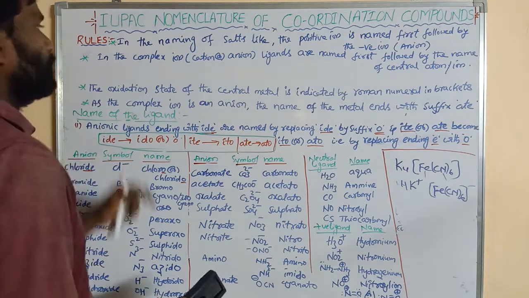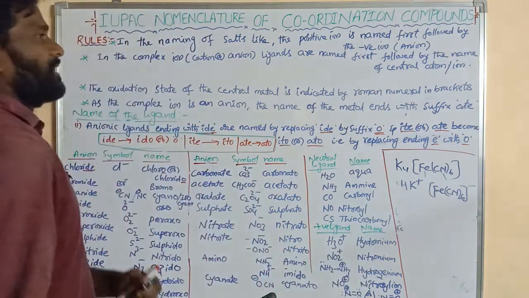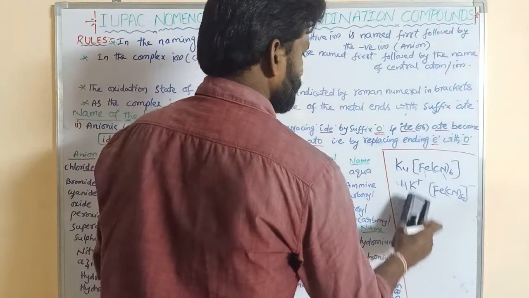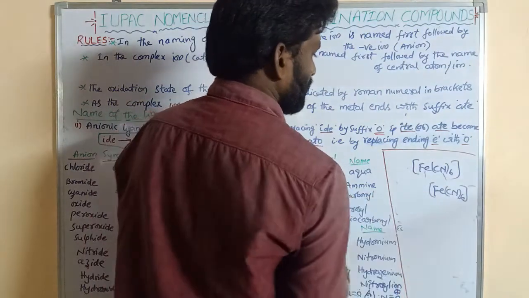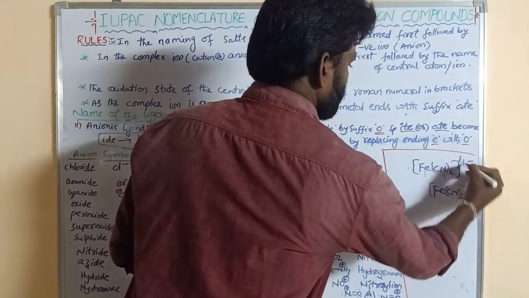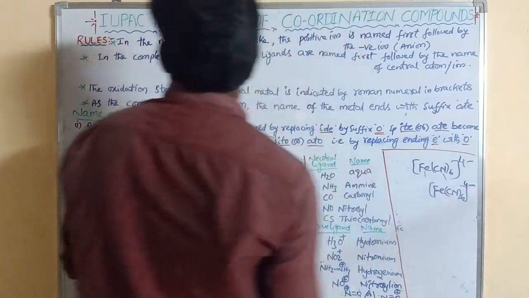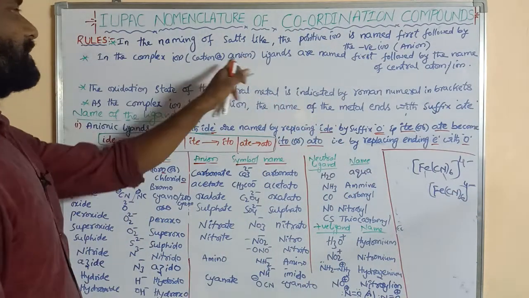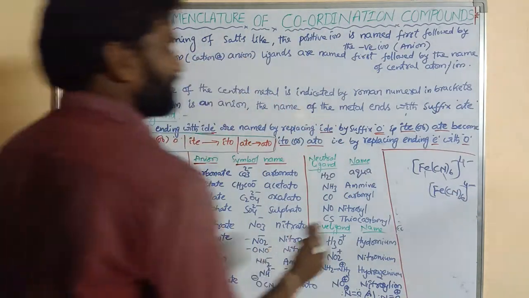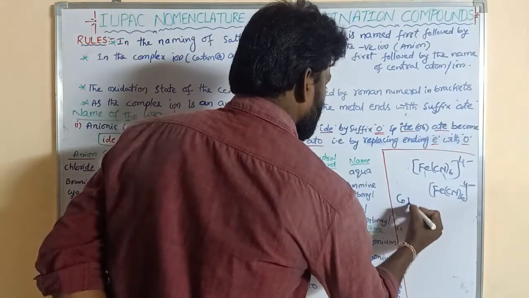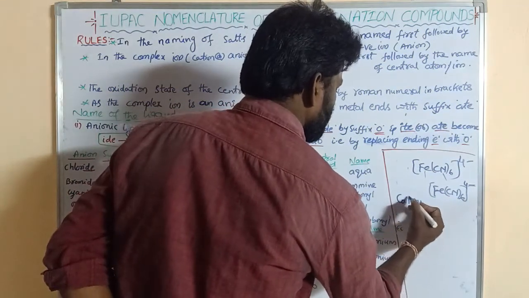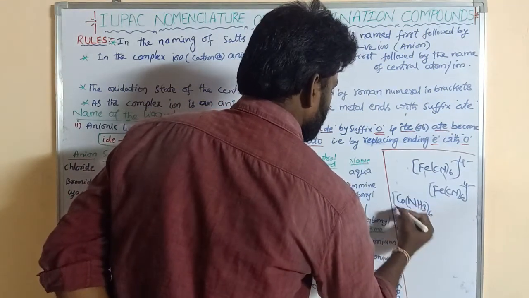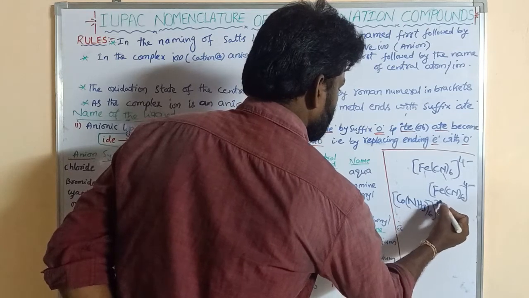Next, the complex ion. This is the complex ion [Fe(CN)6]4-. The complex ion may be a cation or an anion. Suppose we take another ion, [Co(NH3)6]3+.